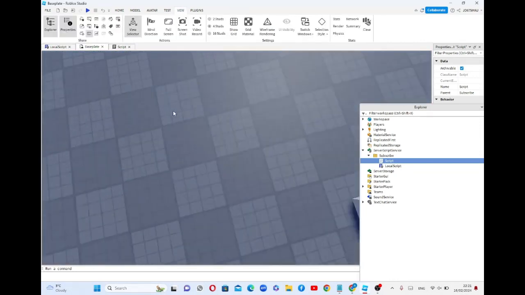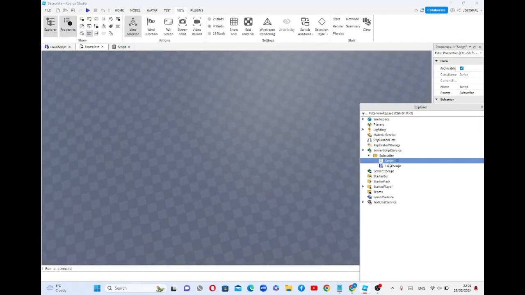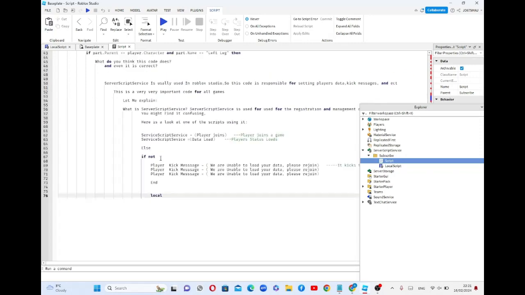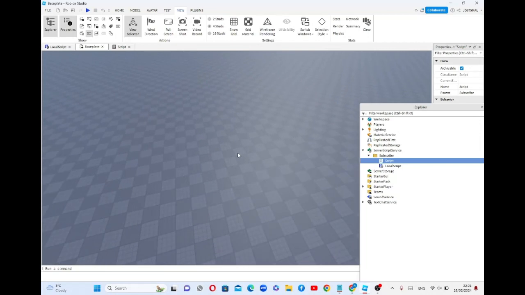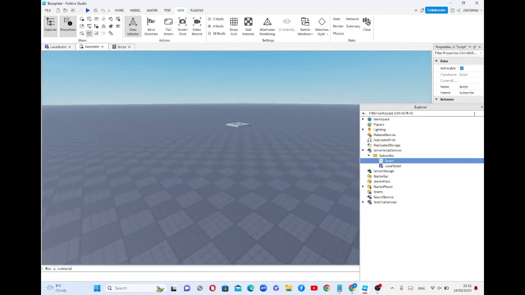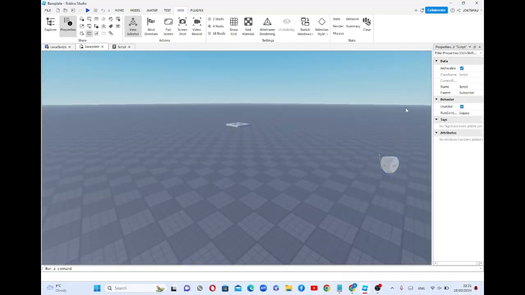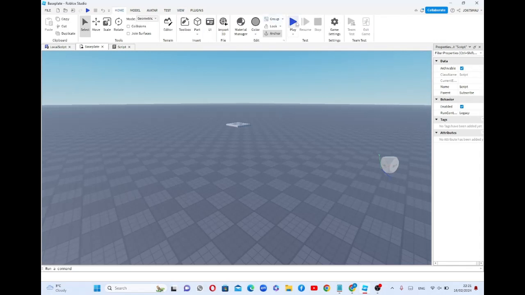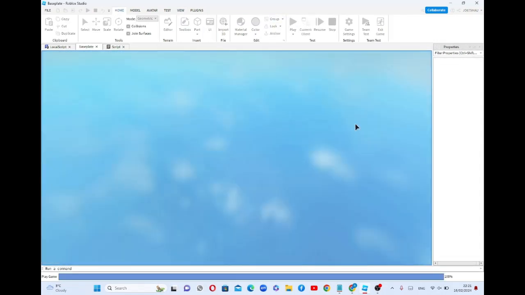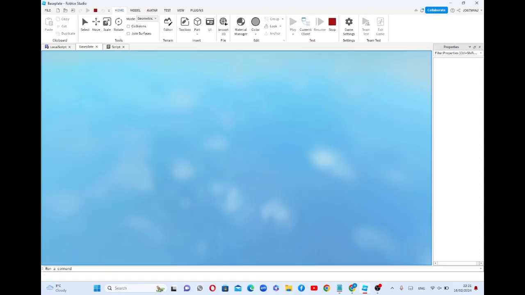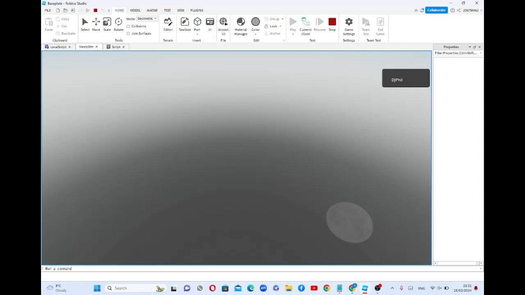Basically, let me just do this. I think we're over, but I'm going to teach you something new right now. These codes are very basic. They're used to store data, to store variables, and so on.